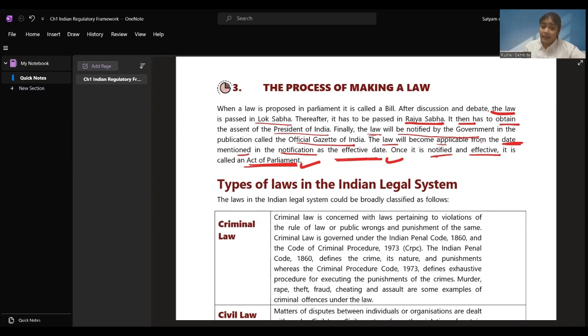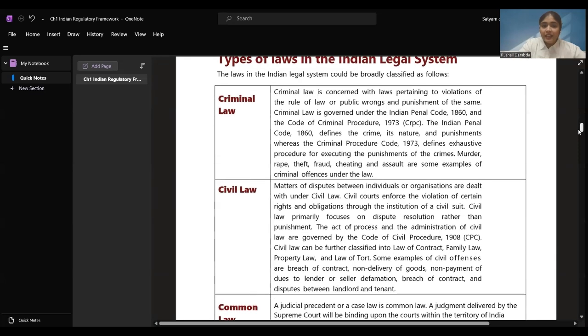Now, moving ahead, law we have discussed. Now, there can be n types of laws, like what are laws, how they are categorized. This is a thing which you might be curious about. Let's see what are the types of laws in our Indian legal system. The laws in the Indian legal system can be broadly classified as follows: criminal law, civil law, common law, and the principle of natural justice. Let's see each one of them.